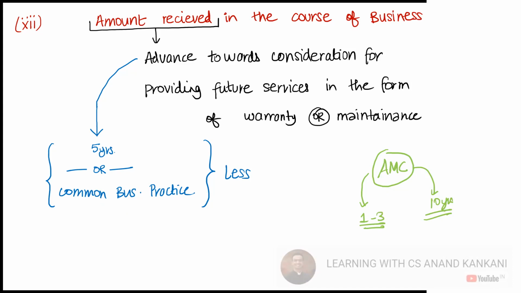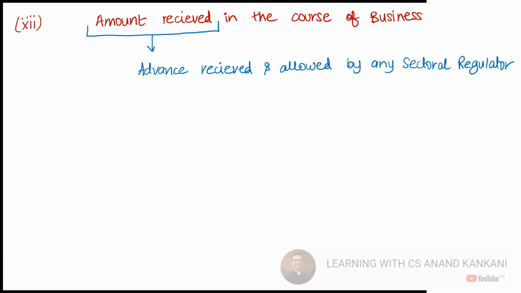So all these amounts are received in the ordinary course of business only. Then you have the amount received and allowed by any sectoral regulator. That will also not be considered as a deposit. A classic example would be a broker. There is a SEBI registered broker, and SEBI allows that some amount of money you can receive. That will not be considered as a deposit. Like the margin money which you pay to the broker in case of F&O, that will not be considered as a deposit, even if it is received by the company who is a broker.